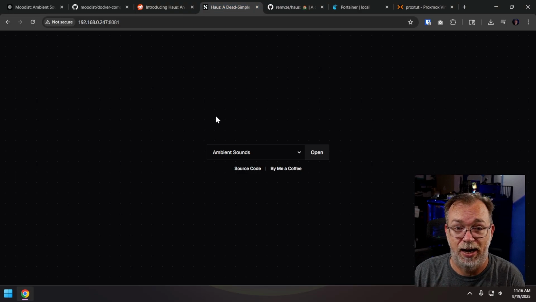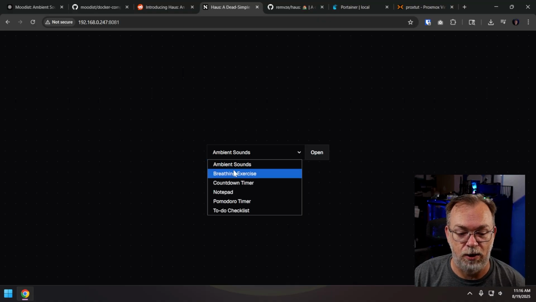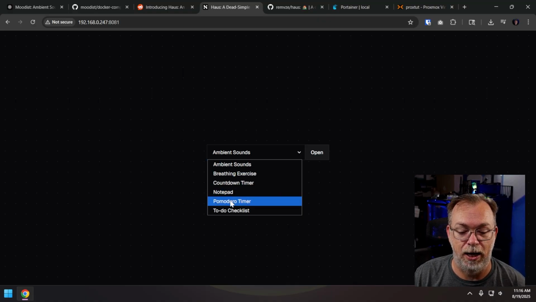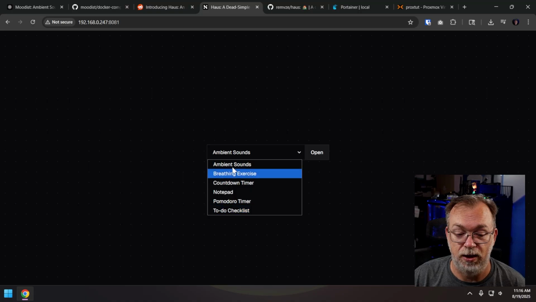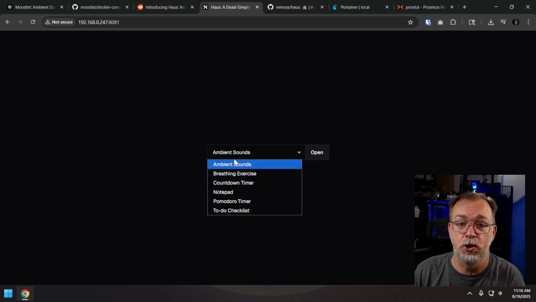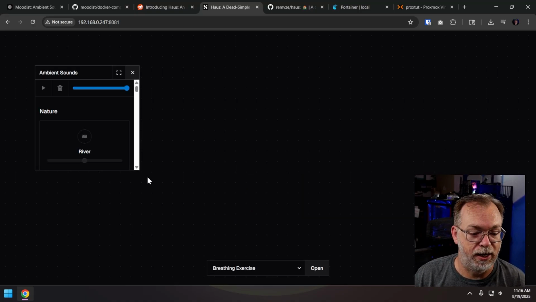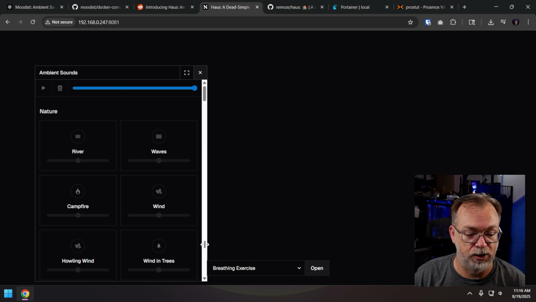So I deployed Haus, and this looks very different, right? We've got our ambient sounds, breathing exercises, countdown, Notepad, Pomodoro, or to-do checklist. And what I think is kind of cool about this setup, and I think this is where you can pick and choose which version of this you like more, is that we can click open, and right here, there's our ambient sounds, and we can drag this around.